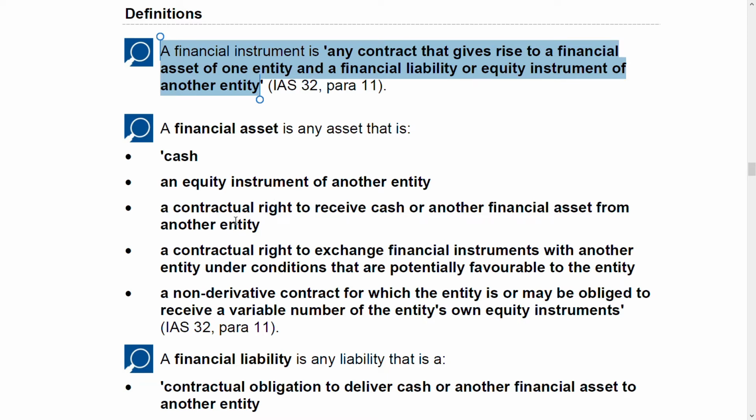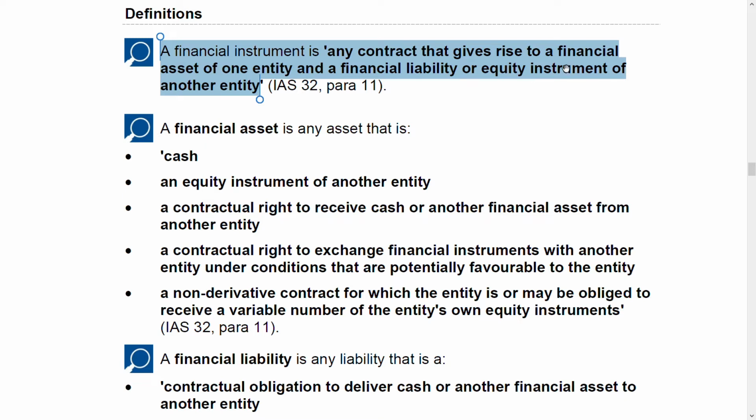Third, contractual right to receive cash or another financial asset from another entity. If you have the right to receive cash, for example, your debtor is your financial asset because you have the contractual right to receive cash. Whether they pay you on time or whether they become a bad debt is another thing, but the contractual right is there with you.